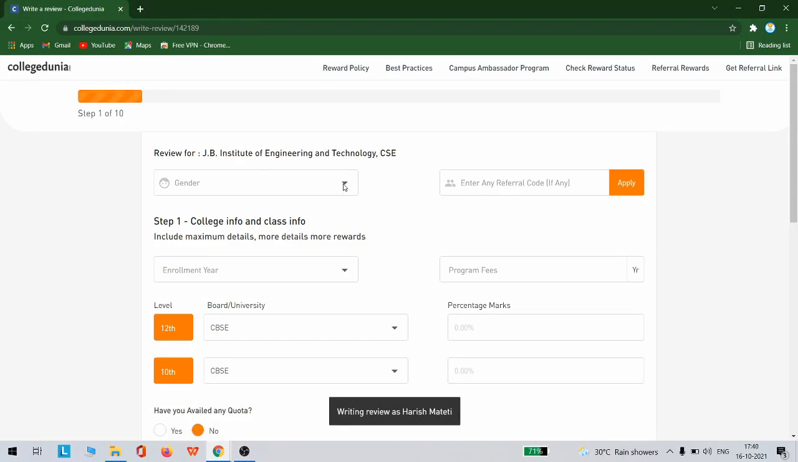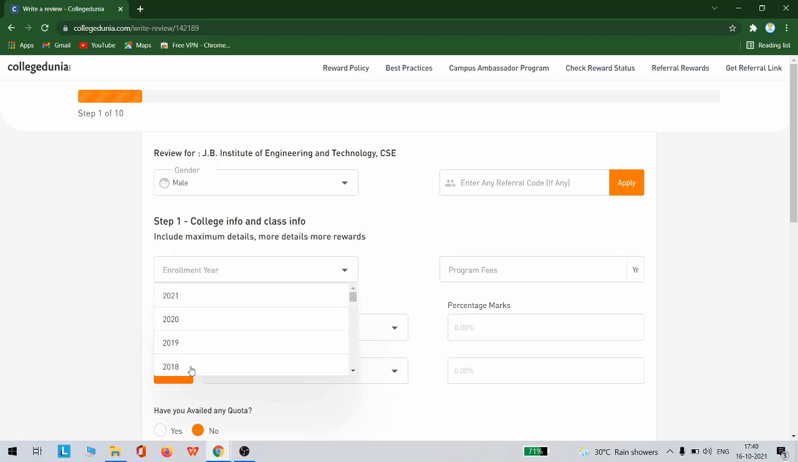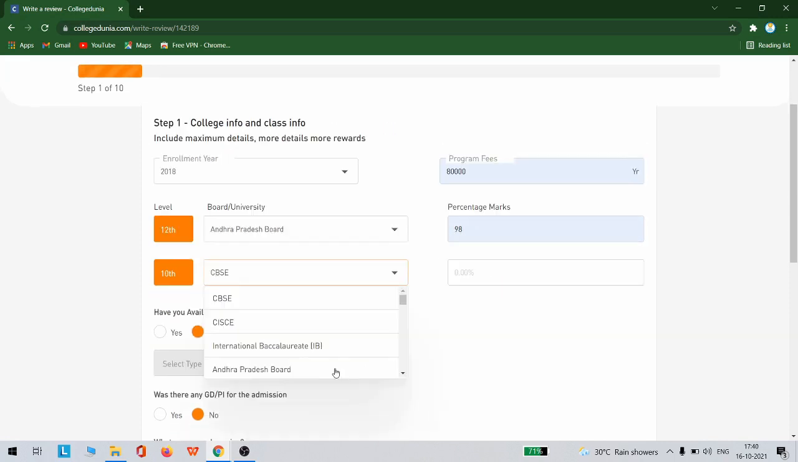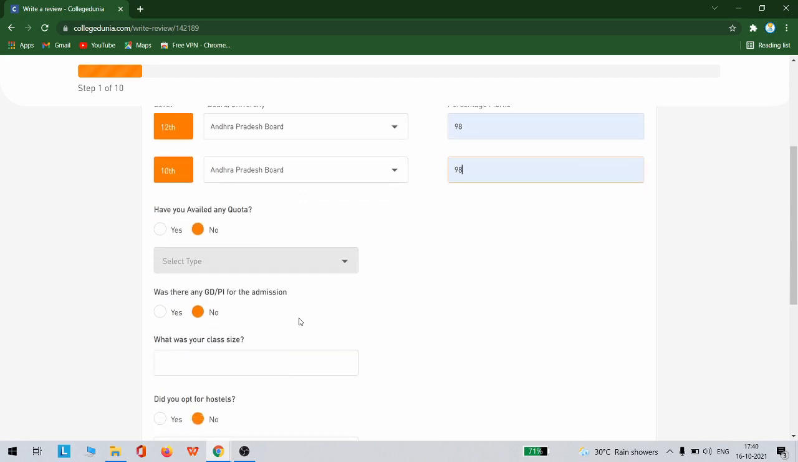You can choose your gender, male or female, and then choose your college enrollment year, say 2018, and the program fees you can say something like this, and choose your college board, 12th board. If you are from Telugu states or something, you can choose this, and then you can click your percentage. Similarly for 10th, choose your board and then click your percentage. Did you avail any quota? You can say no. If you have any quota, you can choose that.